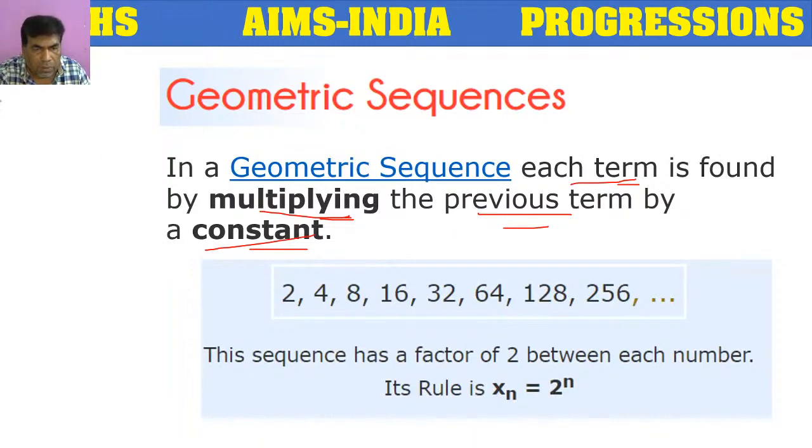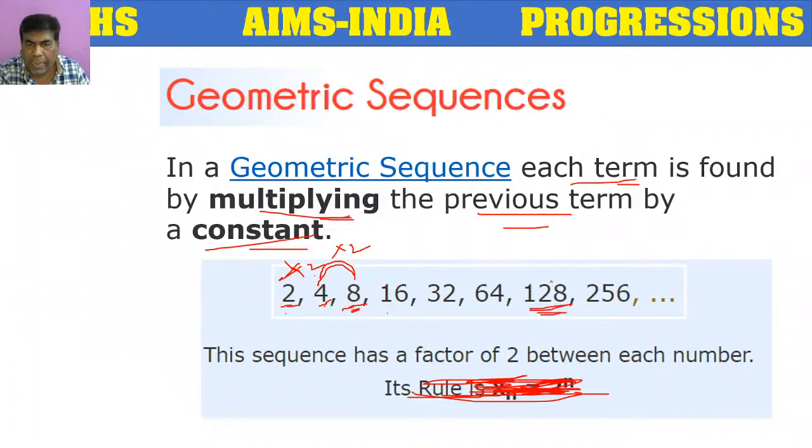So here, suppose we have a sequence 2, 4, 8, 16. The rule we will learn on the next slide. 2, 4, 8, 16, 32, 64, 128, like this. How have we got 4? By multiplying the previous term 2 with 2. 2 into 2, 4. Now the third term 8 is there. How have we got this third term? The previous term 4 is multiplied with 2. 4 into 2, 8.